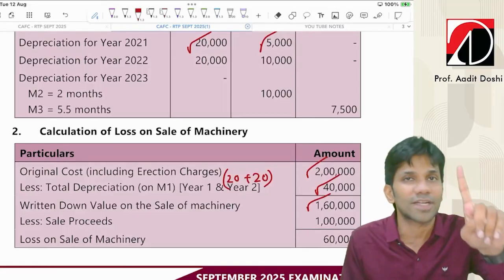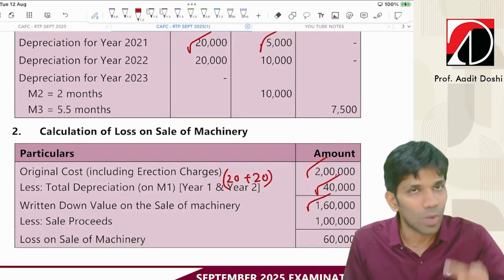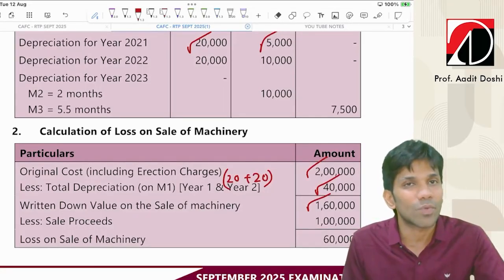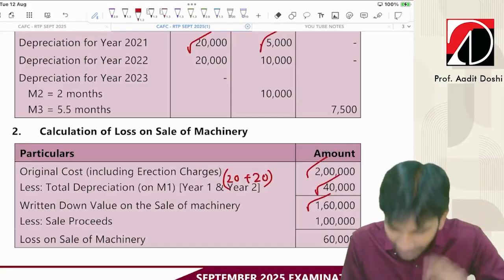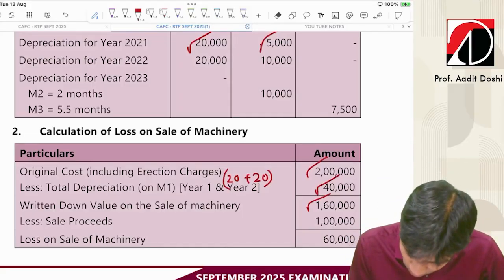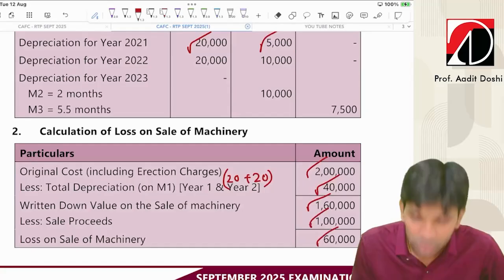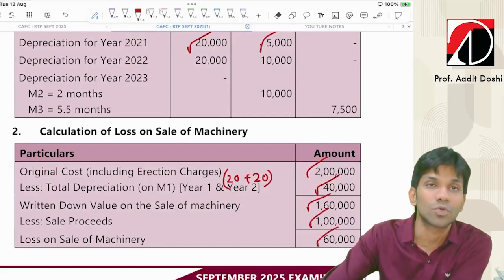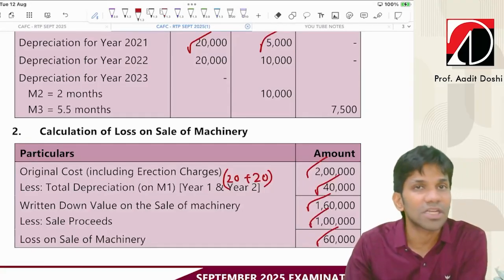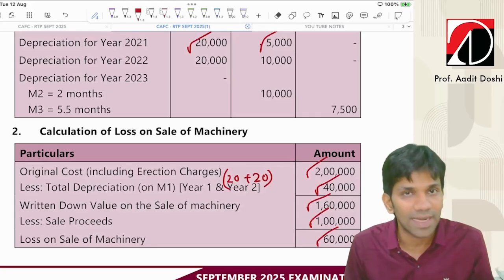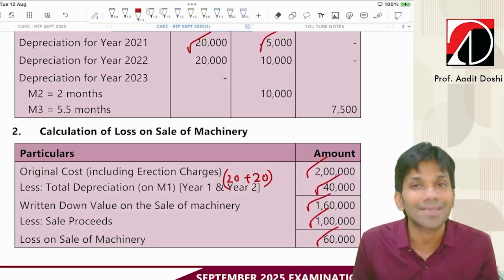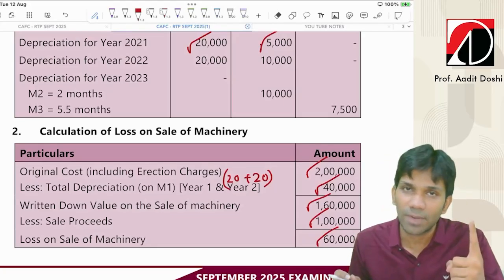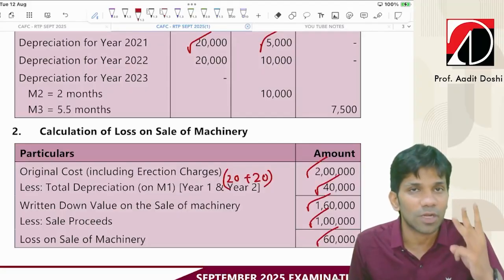So 2 lakh first year 10% 20, balance comes to 180. Then again 2 lakh 10% 20, so total depreciation 40, balance comes to 160. How much is it sold for? 1 lakh. So it is a loss on sale of 60,000 rupees. So guys, the first machinery which was purchased for 2 lakh, they have sold for 1 lakh in year number 3. So we have to pass 3 entries. One is for sale price, one is for depreciation, and one is for recording the profit or loss.